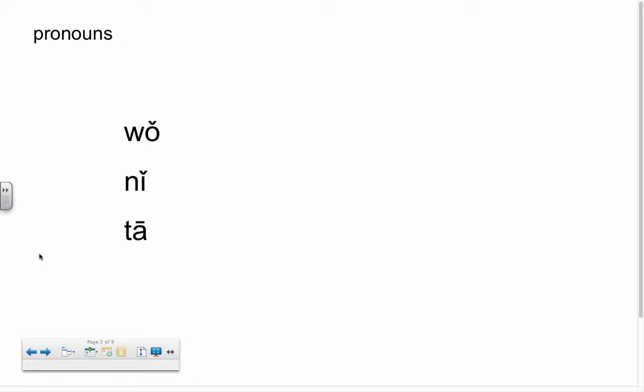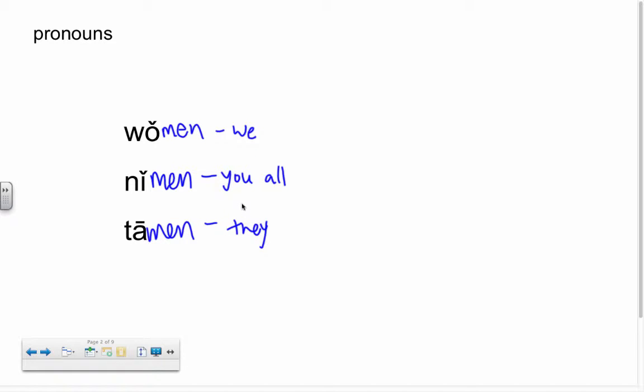So last week we talked about the pronouns in lesson 1, 我, 你, and 他. This week we're going to make them plural. To make these plural, it's actually really, really easy. You're just going to add 们 on the end. So 我 is I, 我们, we. 你 is you, 你们, you all. 他 is he, she, or it. 他们 is they. They the girls, they the boys, they the girls and the boys, or they the things. So we're going to be using these a lot in our sentences now.